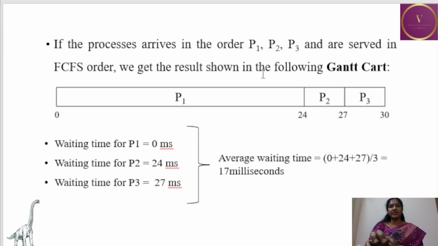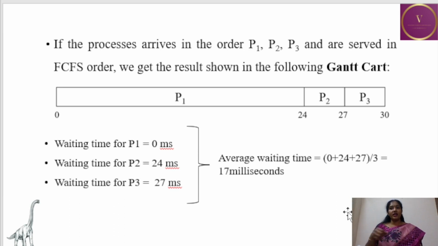Now, suppose the processes arrive in the order P1, P2 and P3 and are served using the first come first serve scheduling algorithm. Then we get the result shown in the following Gantt chart. From time 0 to 24 milliseconds, process P1 will be using the CPU. Process P2 will have to wait for the first 24 milliseconds, and it will be allocated the CPU after 24 milliseconds. Process P2 will use the CPU for the next 3 milliseconds.